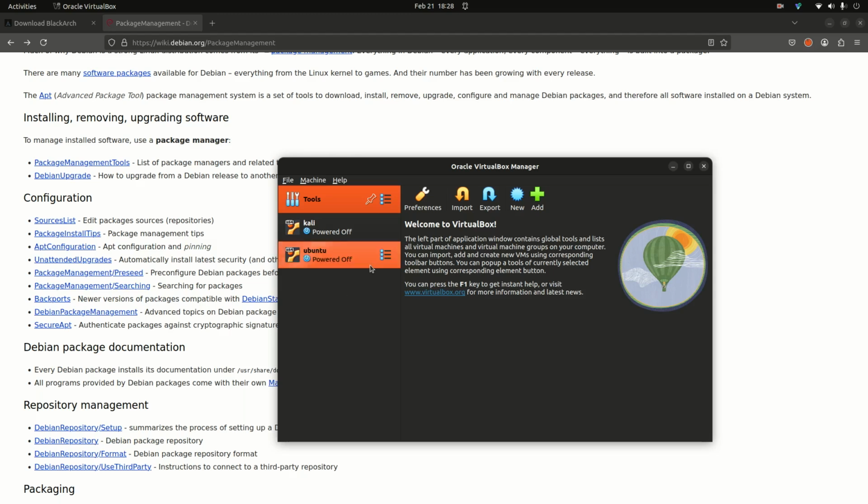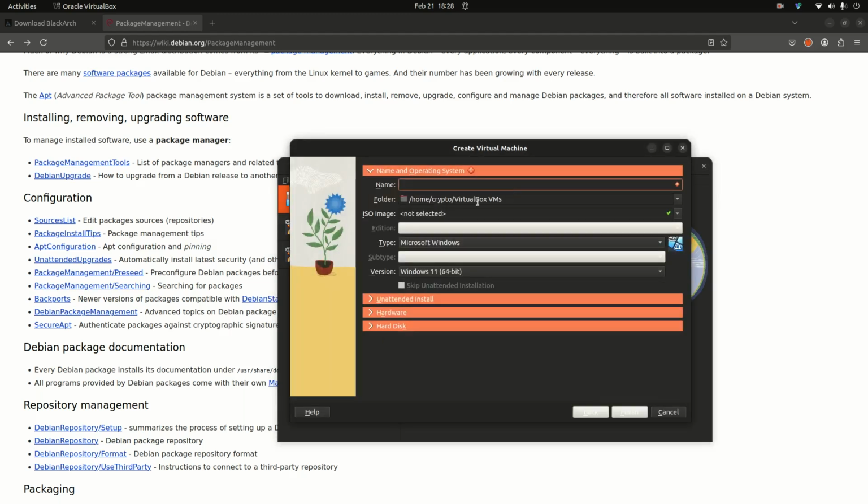So let's begin. We're going to make a new machine, and we're going to call this LMDE because we're going to be installing the Linux Mint Debian Edition.